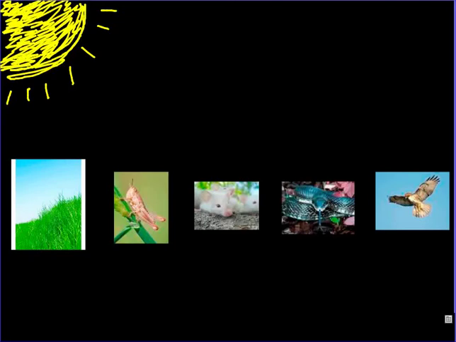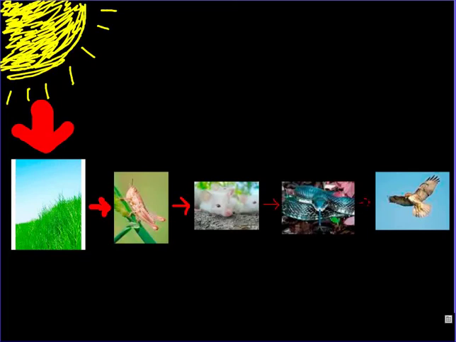So basically our energy is traveling from our main point, which is the sun. I'll draw a big arrow here. Then from the grass to the grasshopper, from the grasshopper to the mouse, from the mouse to the snake, and from the snake all the way to the red-tailed hawk.